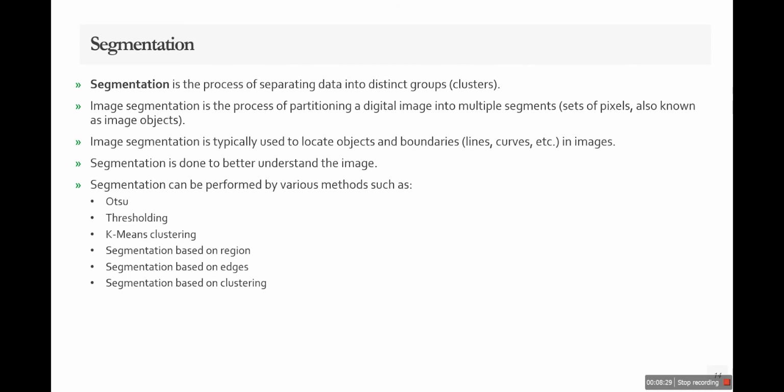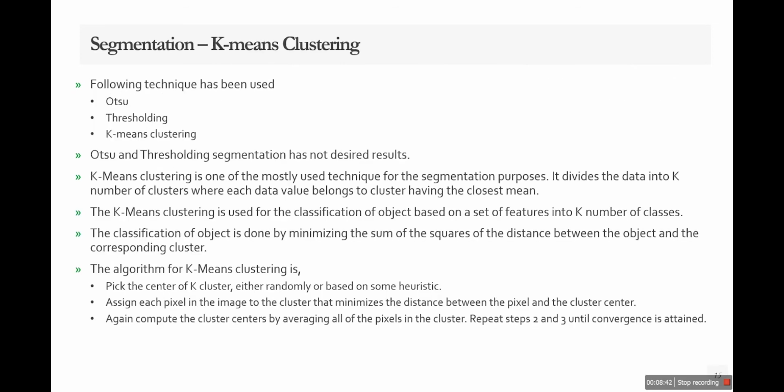Segmentation has lots of techniques like Otsu segmentation, thresholding segmentation, segmentation based on region, segmentation based on edges, and segmentation based on clustering like k-means clustering. In our project, we have used k-means clustering. In k-means clustering, we have to define the different clusters for the segmentation.